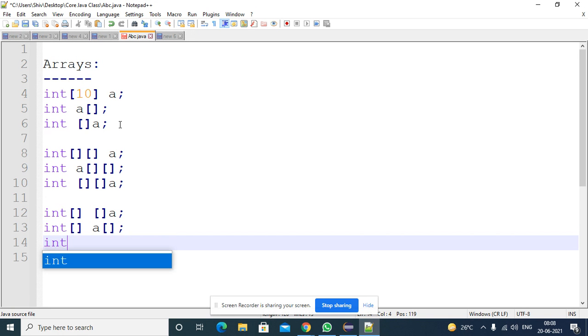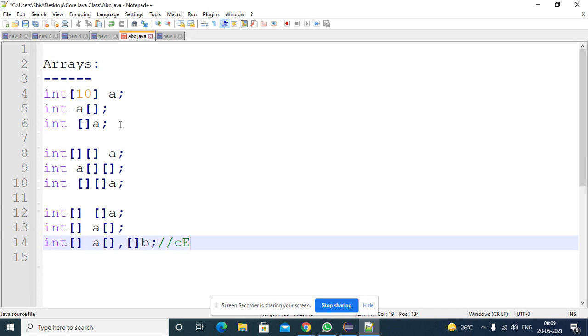But you are not supposed to give the dimension like this. From the second variable onwards, you are not supposed to specify the dimension before the second variable, but you can specify it after the second variable. Otherwise you will get a compile time error. In the same way you can declare three dimensional arrays also. We discussed all these things.